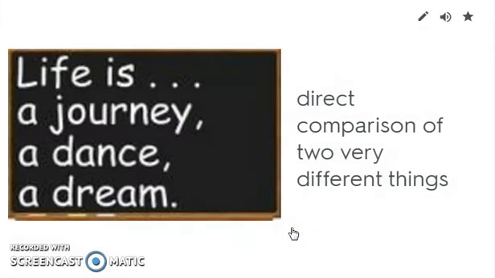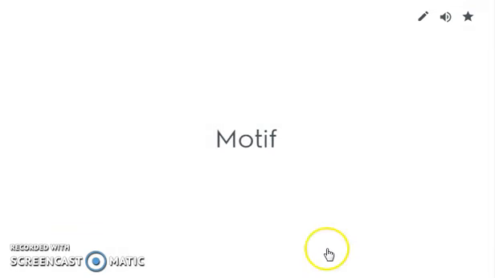Metaphor, direct comparison of two very different things, not using like or as. So there's no like or as in it, and it's a comparison of two very different things.